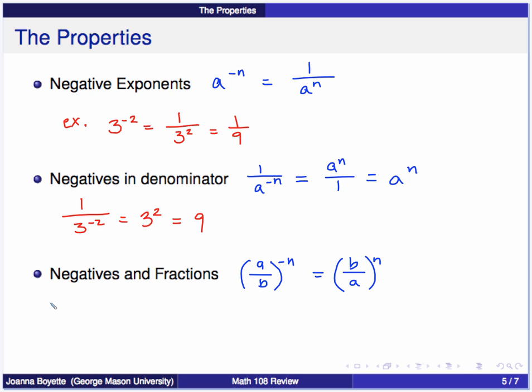So an example, 1/3 to the minus 3 power is equal to 3 over 1 to the 3rd power. That's 3 cubed. 3 over 1 is just 3, and that's 27. Okay?